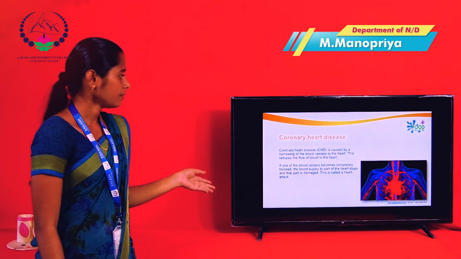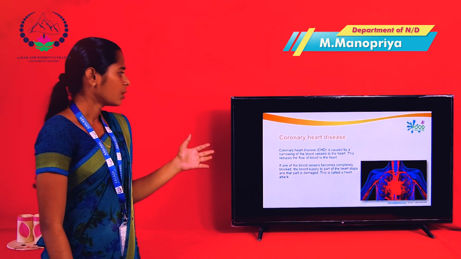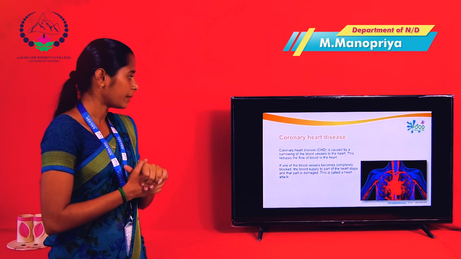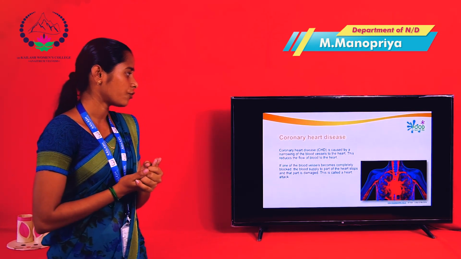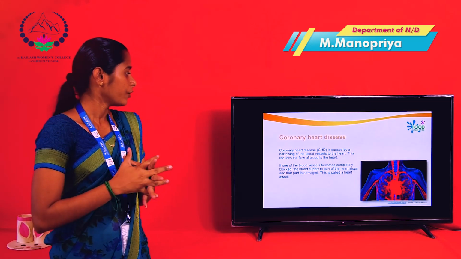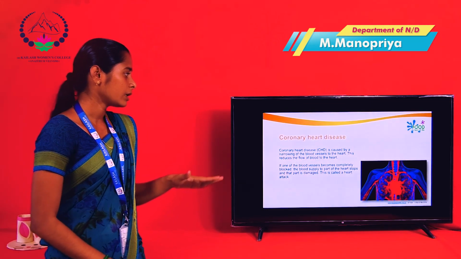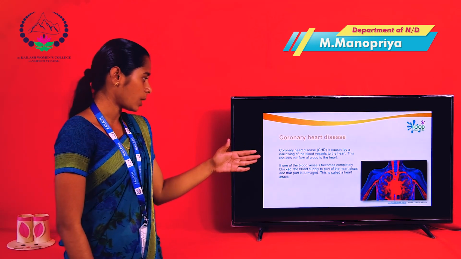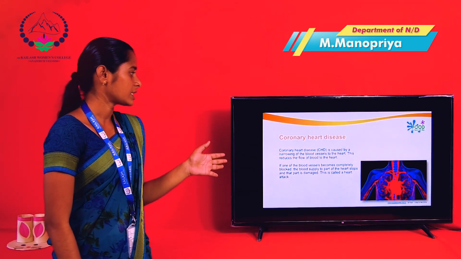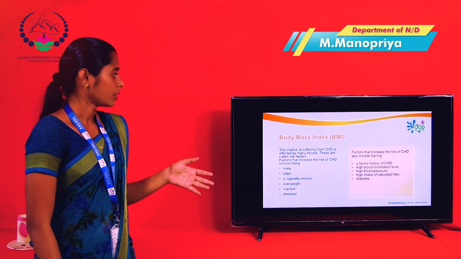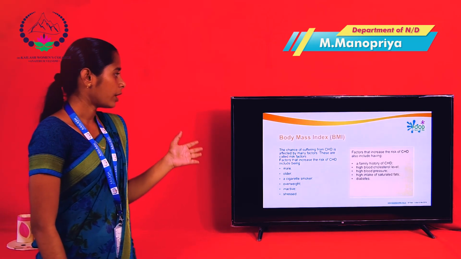Next, coronary heart disease. Coronary heart disease is caused by the narrowing of blood vessels to the heart. This reduces the flow of blood to the heart. If one blood vessel becomes completely blocked, the blood supply to that part of the heart stops and the part is damaged. This is called a heart attack. Then BMI is body mass index.